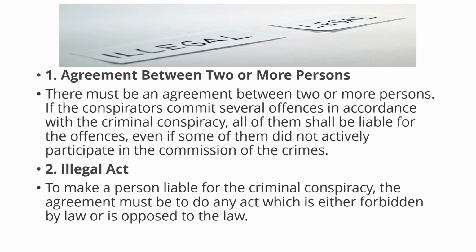Then we have an agreement between two or more persons. So there must be an agreement between two or more persons. If the conspirators commit several offenses in accordance with the criminal conspiracy, all of them shall be liable for the offense, even if some of them did not actively participate in the commission of the offense.